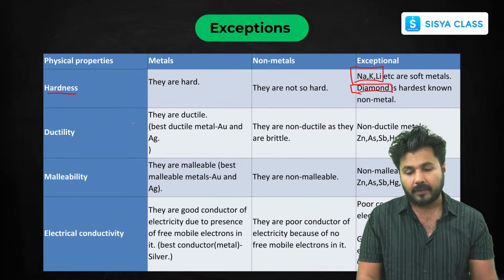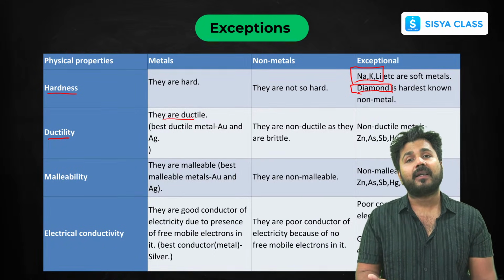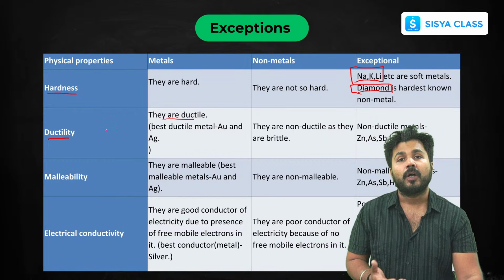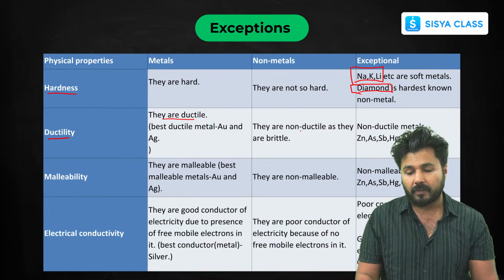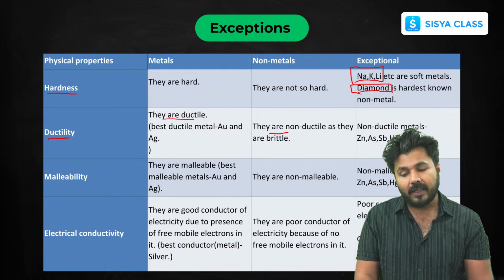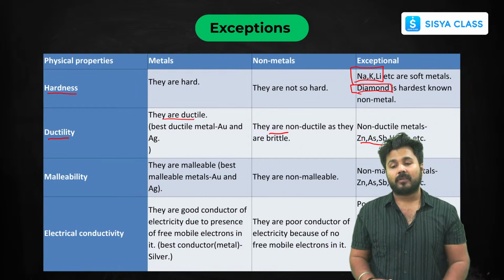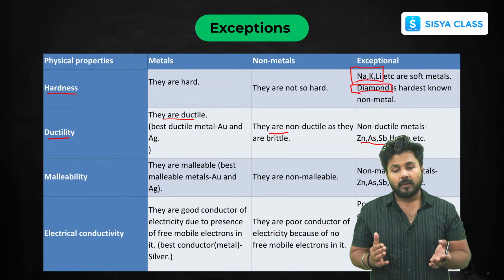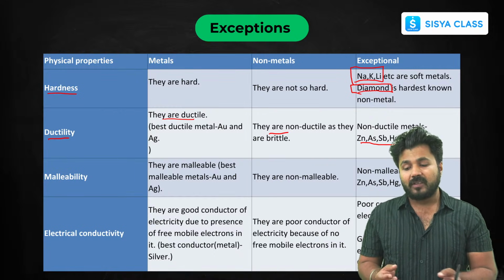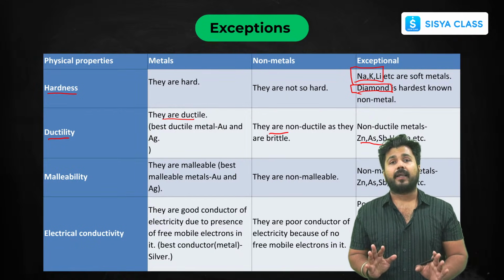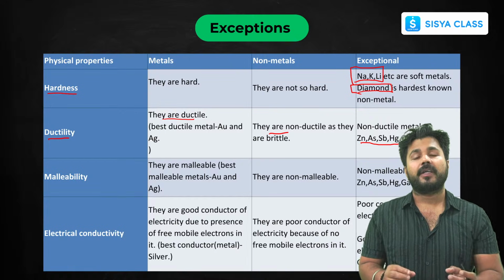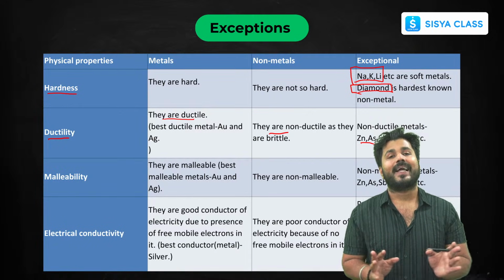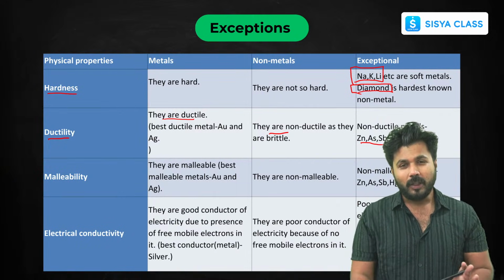So this is important. Now talking about ductility, metals are ductile. Now the best ductile metals are gold and silver. That's why they are used in making jewelry and they are so expensive. Now non-metals are brittle, they break easily. Now these are some exceptions: zinc, tin, lead, arsenic, mercury, gallium. These are some that are non-ductile, that means they cannot be drawn into wires, or they are not that ductile. That's why they are not used that